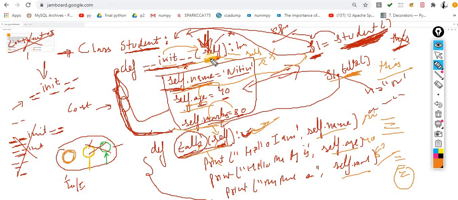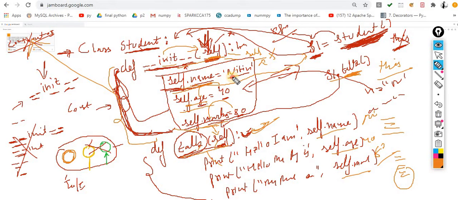So I think now the little picture is clear to you guys. If you want to correlate it, this specific method is like a constructor in other classes. So I think now you have a little idea how you can proceed. Okay, so I'm showing you one more example, so the picture will be more clear.